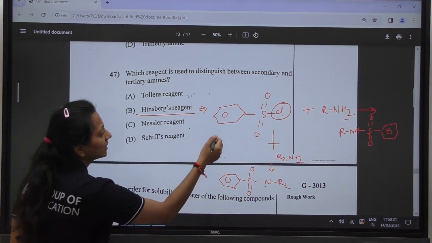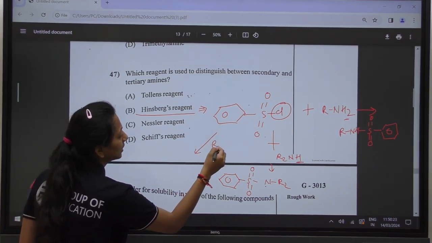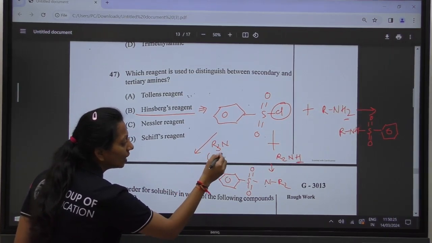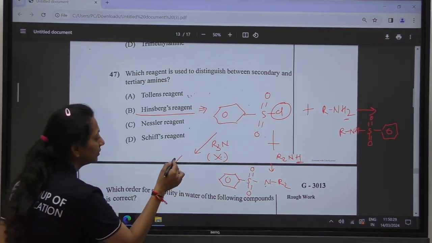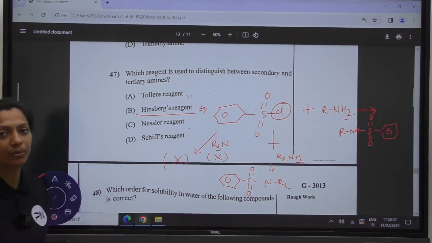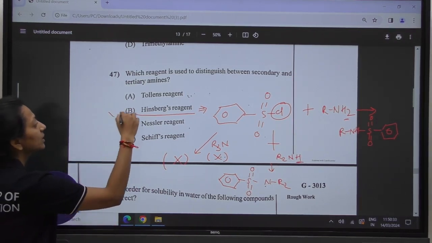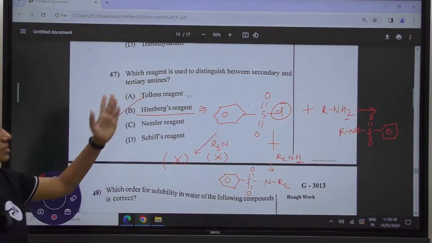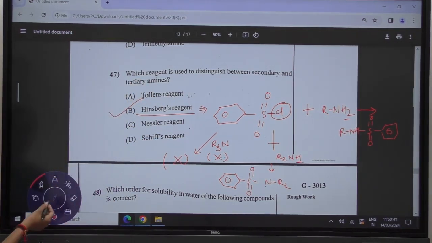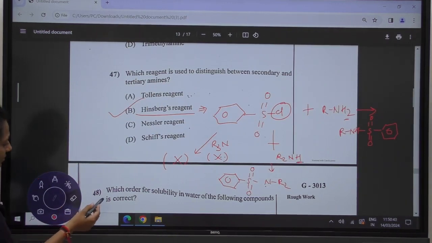Your addition product will be NR2. But in case of the tertiary amine, R3N, there is no hydrogen present with the amine, and therefore it is not going to give any kind of product. So we can say that Hinsberg reagent is the one which can be used to distinguish between secondary and tertiary amine. Moving towards the next question.